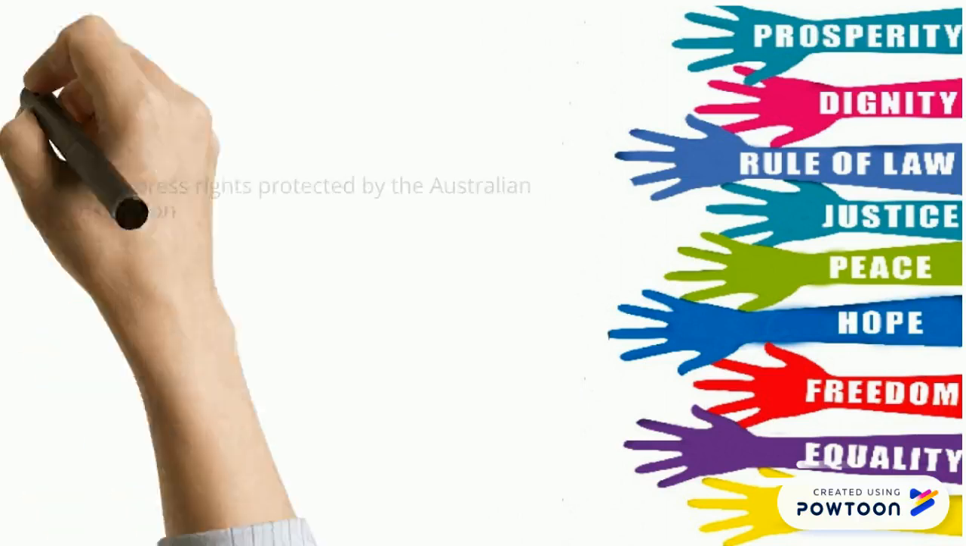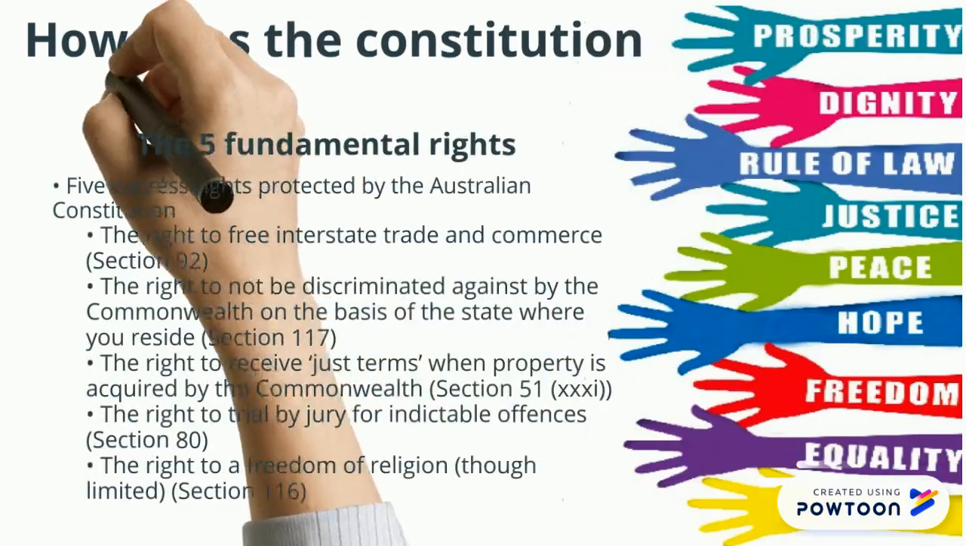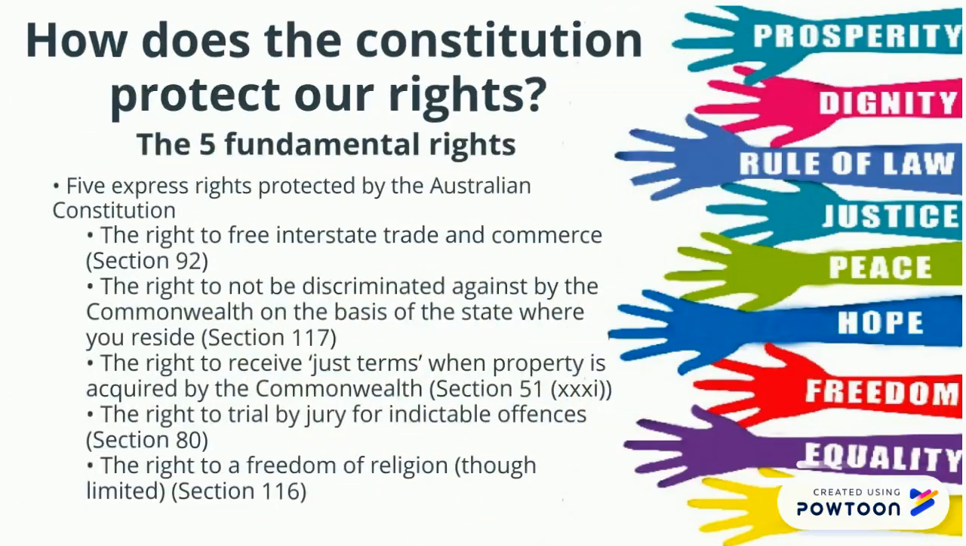How does the Australian Constitution protect your rights? There are 5 express rights that are protected by the Australian Constitution. Express rights are explicitly stated in the Constitution.